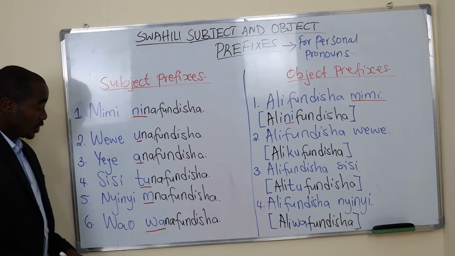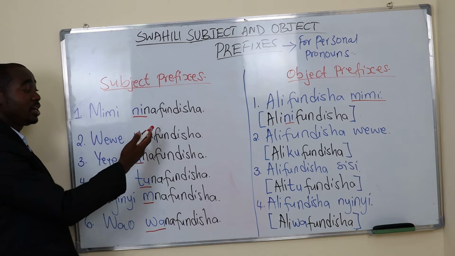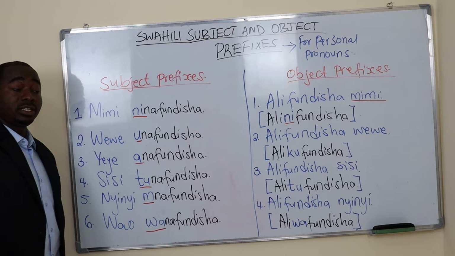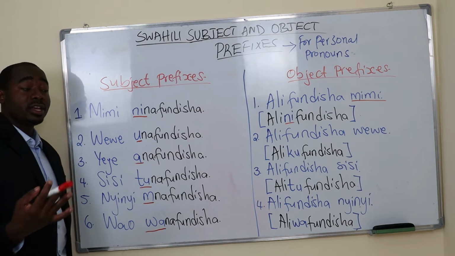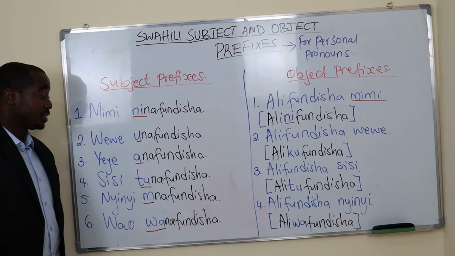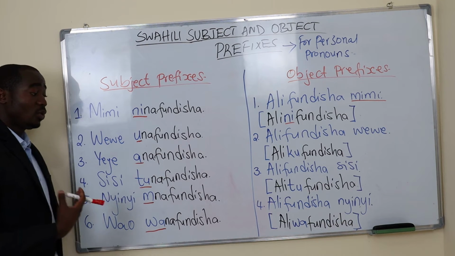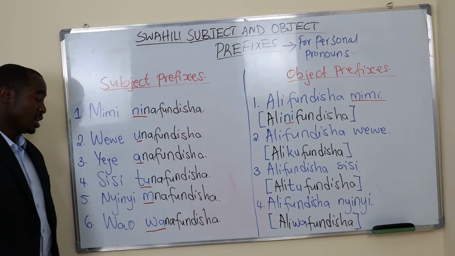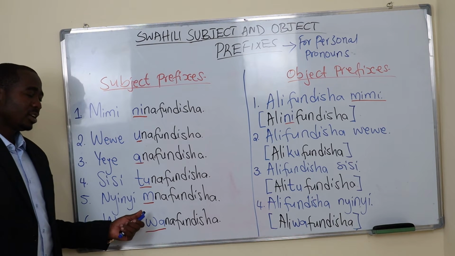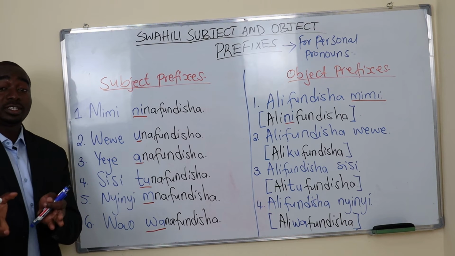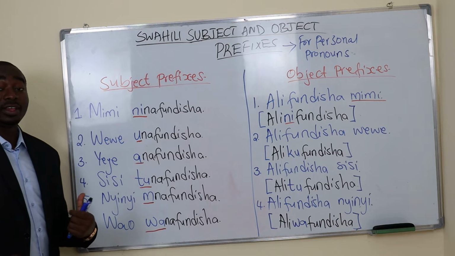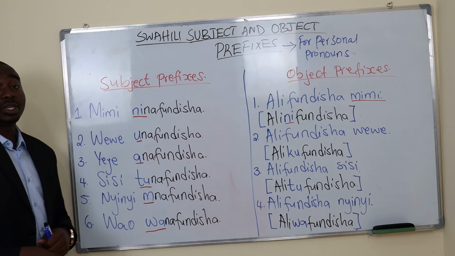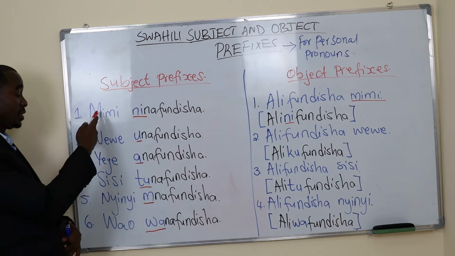You can say ninafundisha, I am teaching, unafundisha, you are teaching, anafundisha, he or she is teaching, tunafundisha, we are teaching, mnafundisha, you all are teaching, and wanafundisha, they are teaching. These are the subject prefixes for the Swahili personal pronouns.